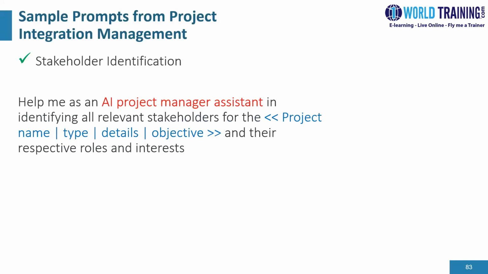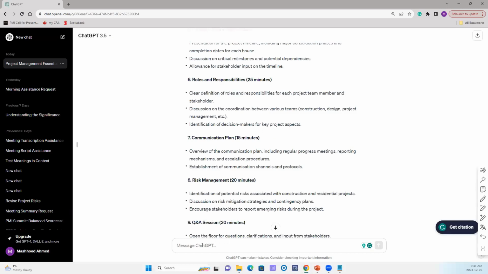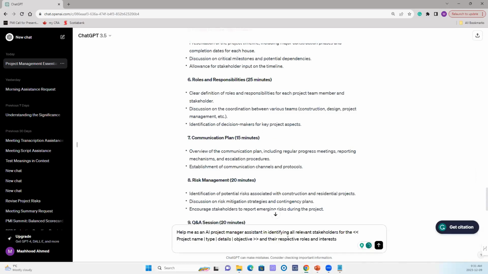Help me as an AI project manager assistant in identifying all relevant stakeholders for a project name, type, detailed objective, and their respective roles. So what I'm going to do here is copy this prompt, go back to my ChatGPT screen, and put it here.